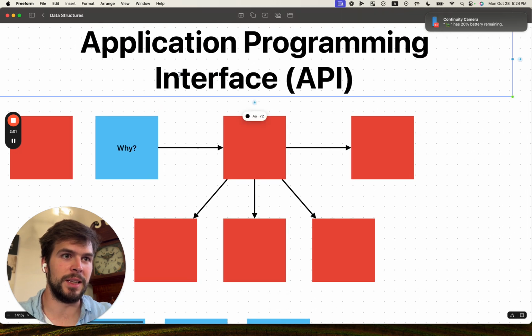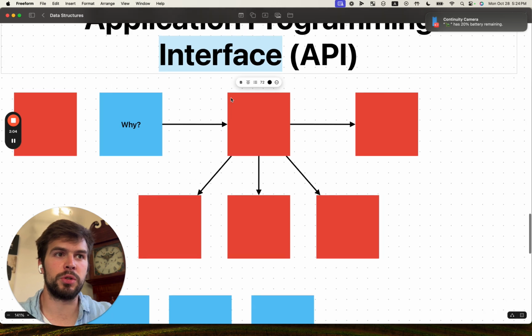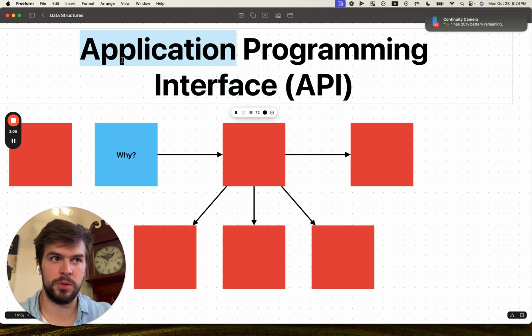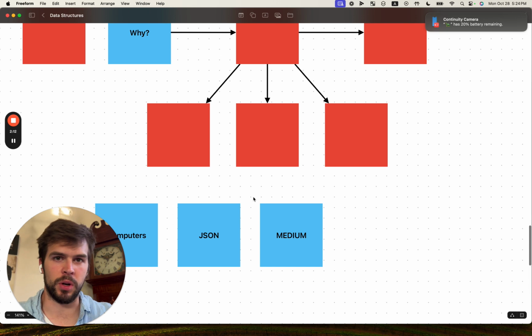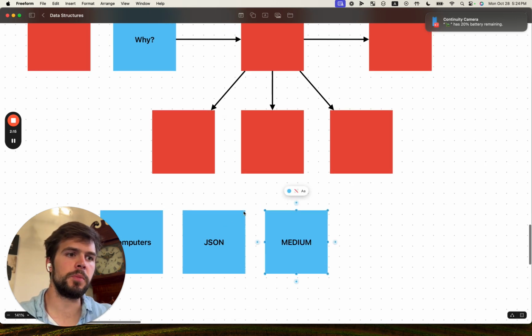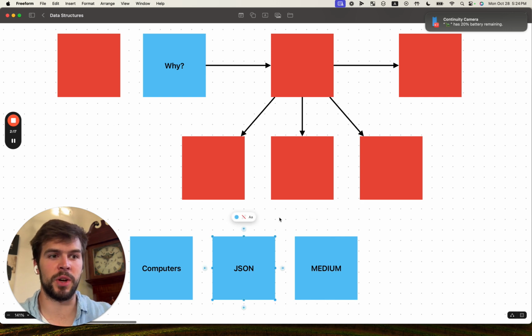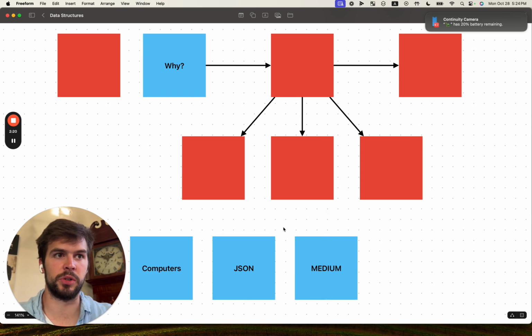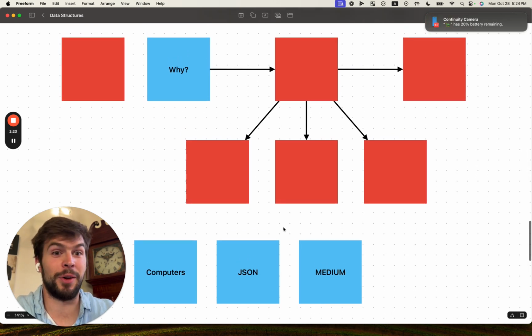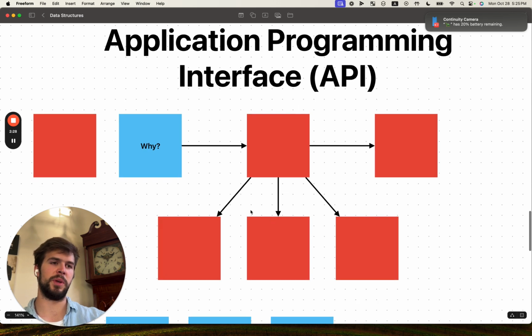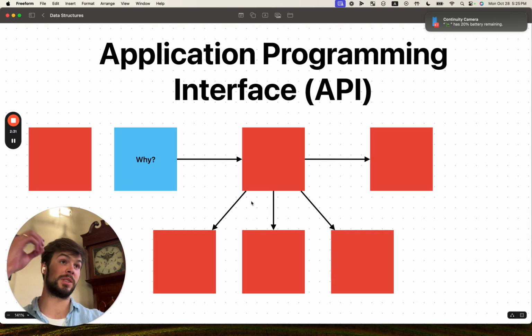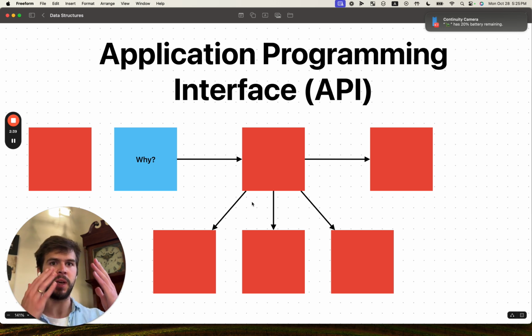APIs are the interface through which applications communicate with each other. Generally, this is used across the internet. And knowing JSON was a prerequisite to understanding APIs so that you could understand how they worked. APIs are incredibly important because there are tens of thousands, maybe hundreds of thousands of applications that exist, and you want them to work together. And that's what APIs do.